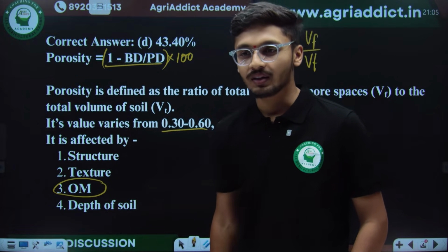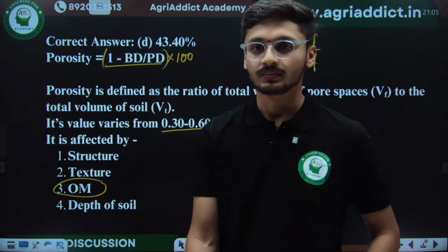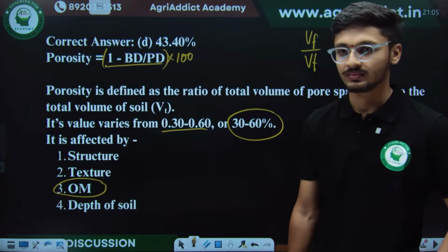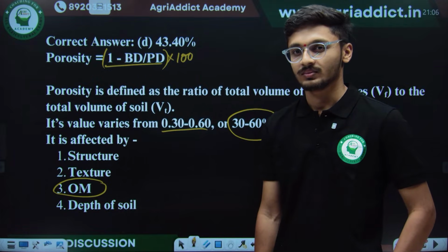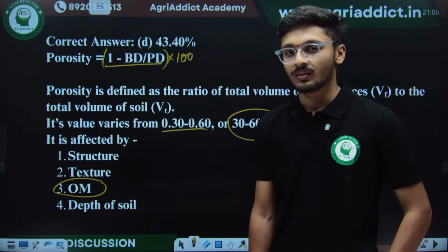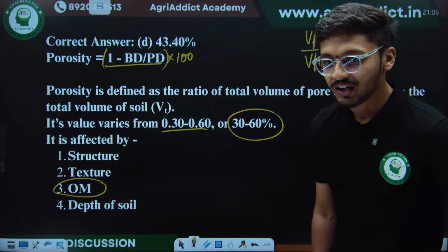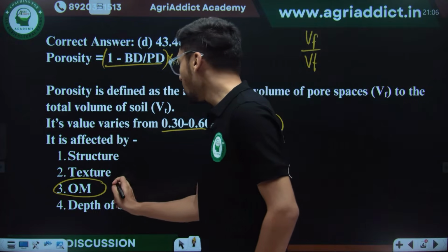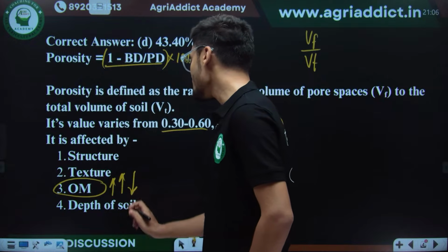Can anyone tell me? Yes, very good, Nikhil. When we add more organic matter to the soil, porosity will increase and the bulk density of the soil sample will decrease.